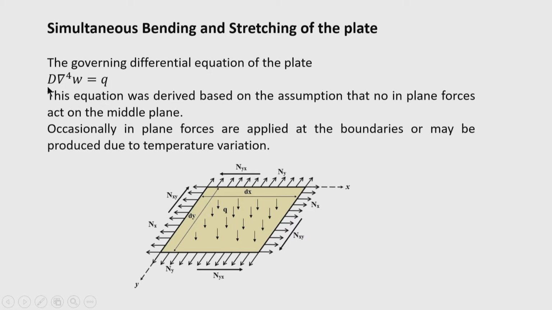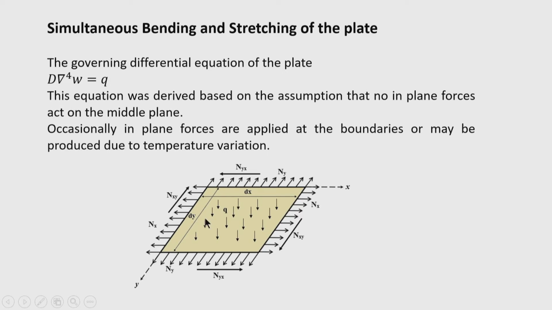Boundary condition does not influence the value of D. Del 4 is an operator which consists of 3 terms: del 4 by del x 4 plus 2 del 4 by del x square del y square plus del 4 by del y to the power 4. When we operate this with W, you get the full differential equation of the plate, and q is the distributed transverse load on the plate, as shown here.